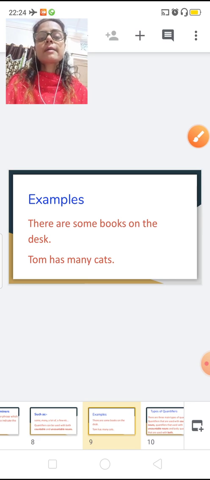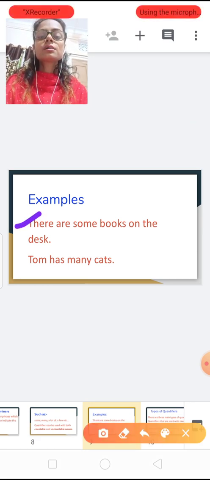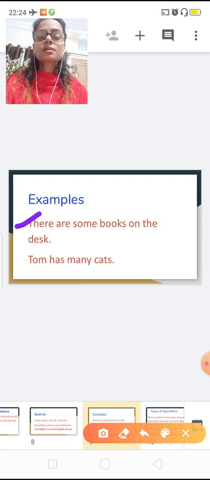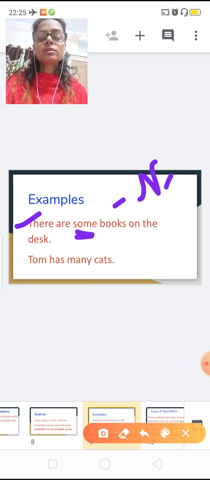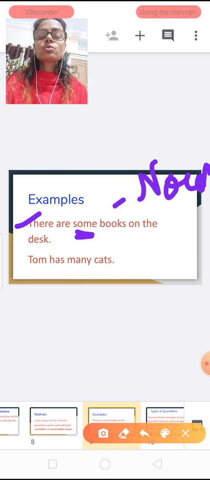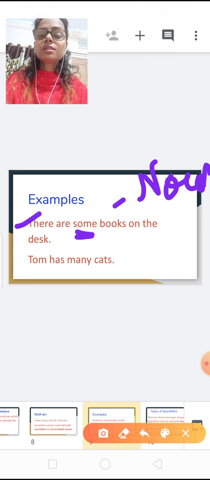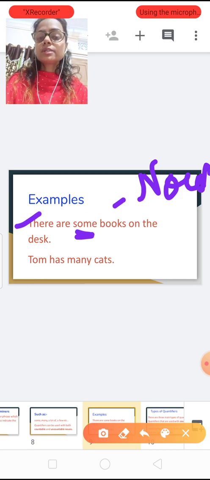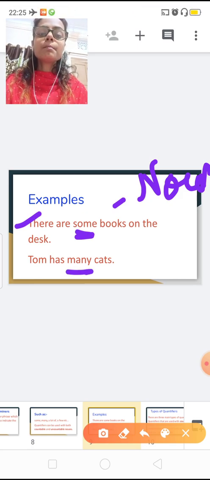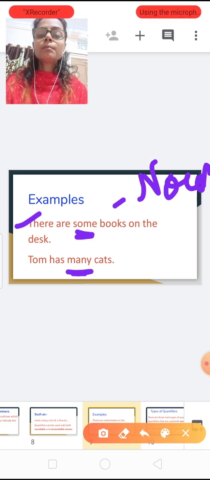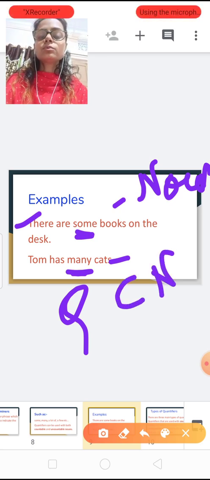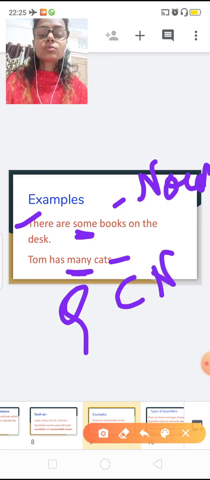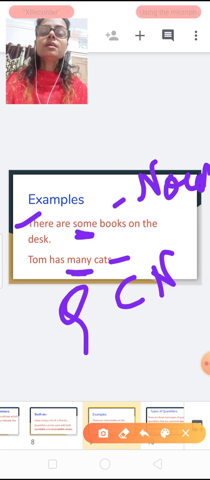Now here are some examples. There are some books on the table. Now what is the quantifier here? Some, and book is a noun. So here some is used with the countable noun. Now Tom has many cats. Again here many is a quantifier and cats is a countable noun. Cat is a countable noun. So here Tom has many cats.